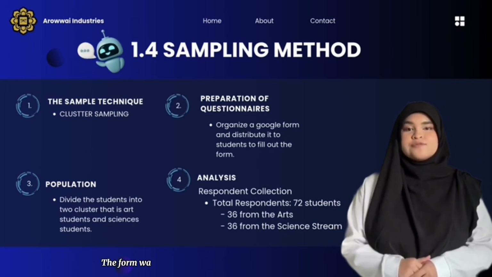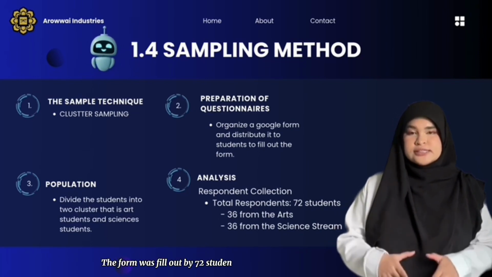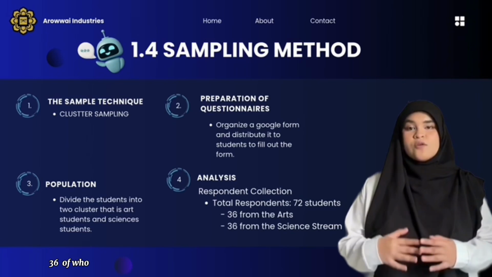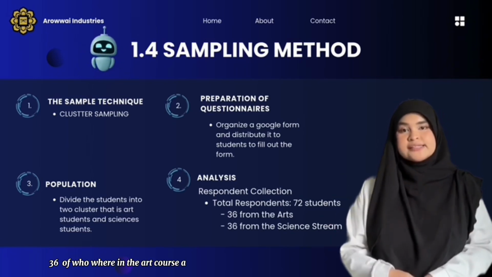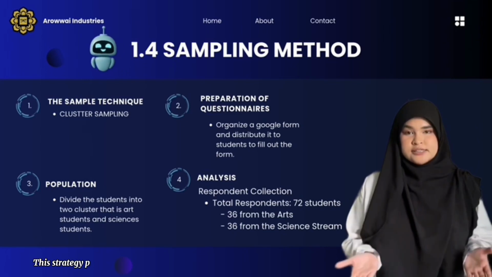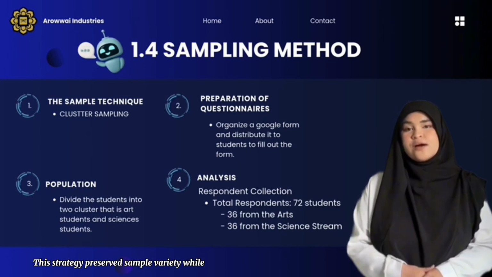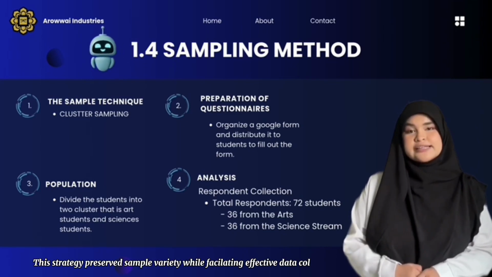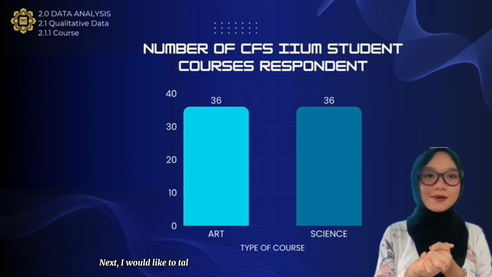We made sure that those clusters had an equal chance to participate by distributing a Google Form questionnaire to them. The form was filled out by 72 students, in total, 36 of whom were in the art course and 36 of whom were in the science course. This strategy preserves sample variety while facilitating effective data collection. Next, I would like to talk about data analysis.